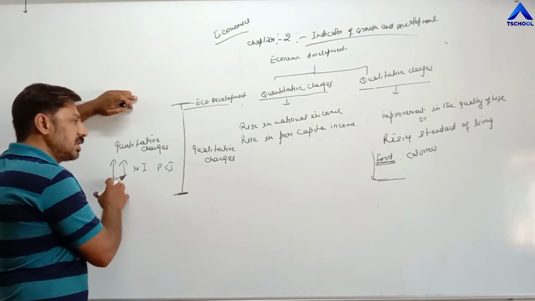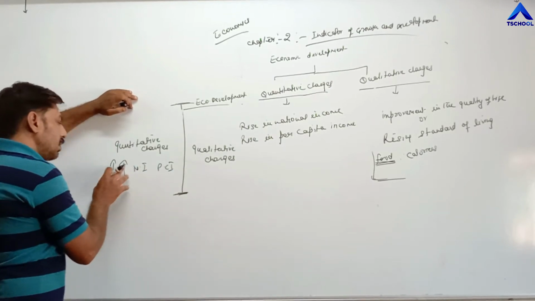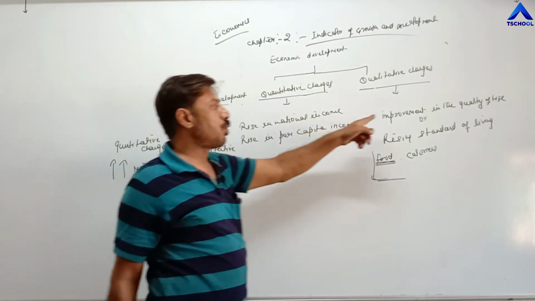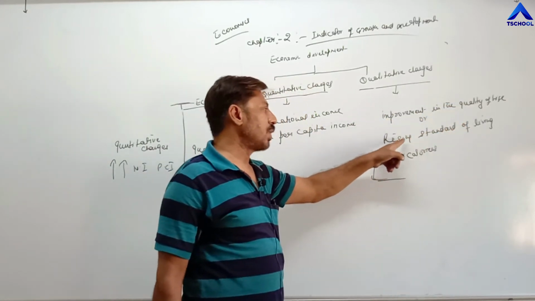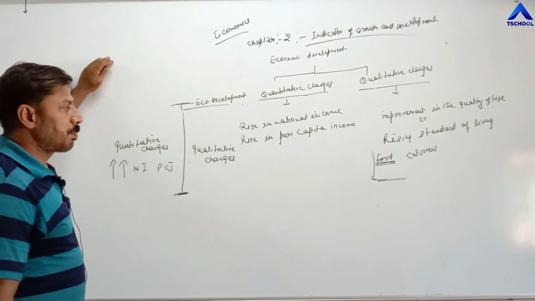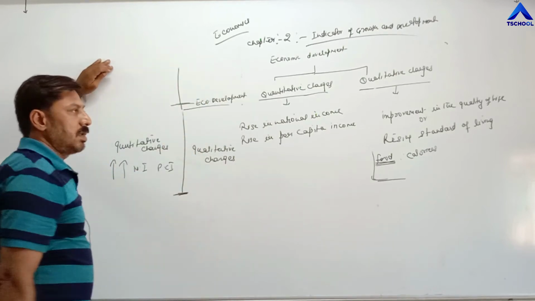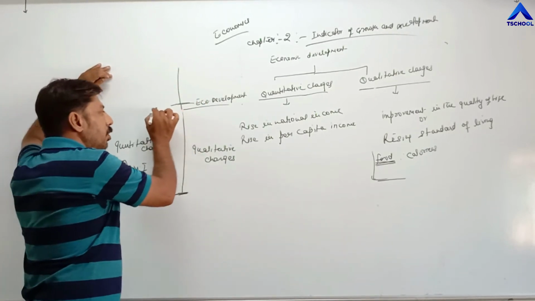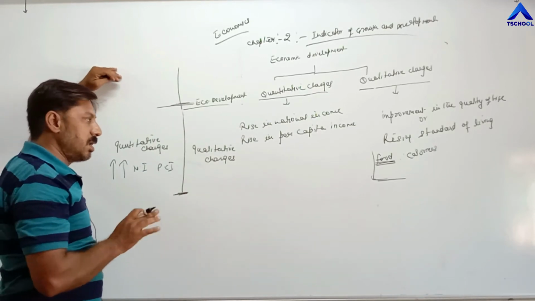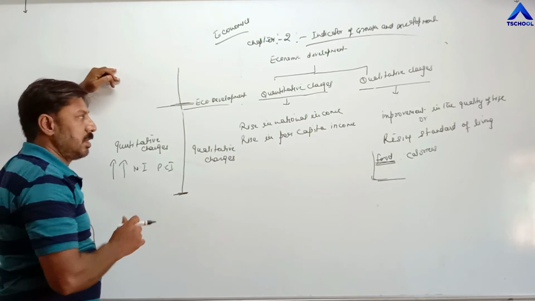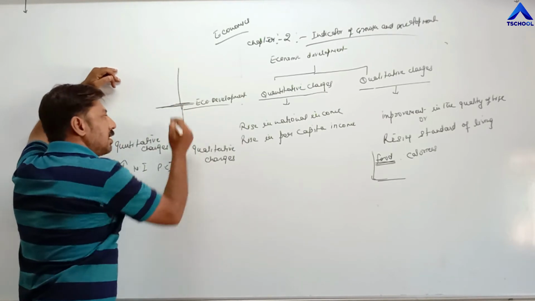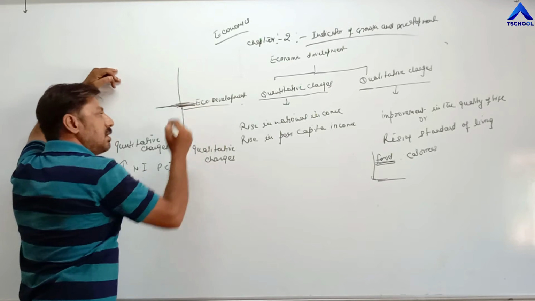On one side, national income and per capita income increase, and the major part of national income is spent on qualitative changes, in order to improve the quality of life and raise the standard of living of individuals. This process is called economic development. But after this point, once the process of economic development is over, that economy can be considered a developed economy. Once any country has completed this process, it is considered a developed economy.